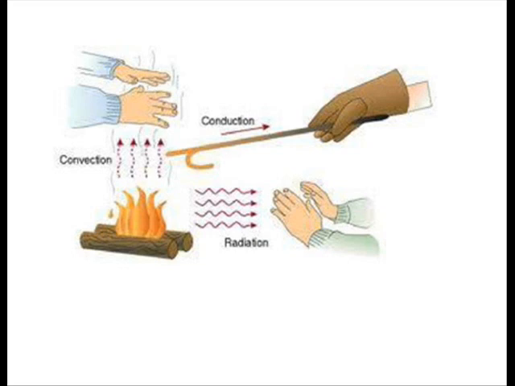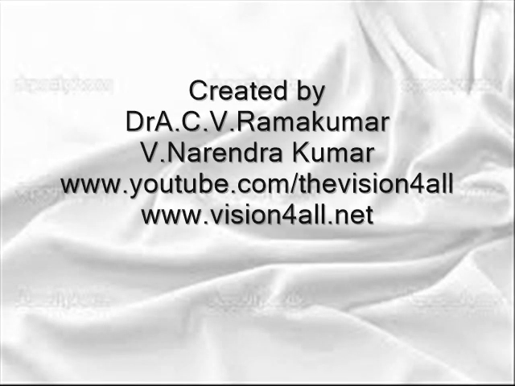Thus, we see that there are three ways of transmission of heat: conduction, convection, and radiation. So, what is heat really? Heat is the jiggling and wiggling of atoms. Let's summarize. The more the heat, the more the temperature. The more the average kinetic energy, the more temperature there is. And what is change of state? Solid becomes liquid and liquid becomes gas, because the bonds become loosened, half in the liquid, fully in the gas.